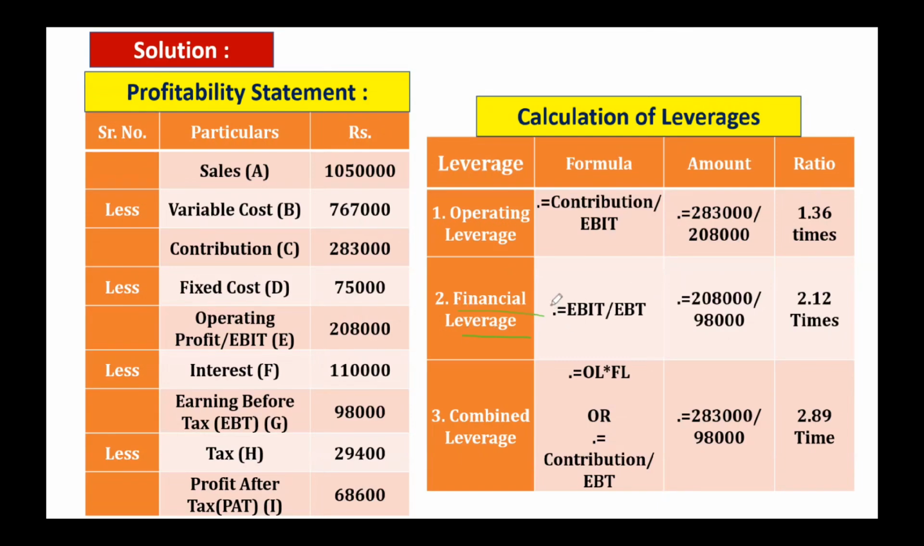For financial leverage, we have the formula EBIT divided by EBT. So we'll put EBIT once again, 2,08,000, divided by EBT, that is 98,000. So we will get 2.12 times the financial leverage. To calculate the combined leverage, we either multiply both these figures, or we put contribution divided by EBT. Here again we are going to get the figure 2.89 times. In this way we have calculated operating leverage, financial leverage, and combined leverage.